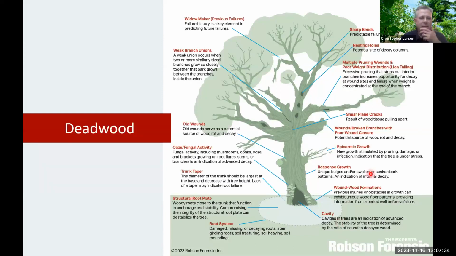I'm going back to this graphic that I mentioned earlier that points out a lot of these different visual cues that I look for on these inspections. And I'm circling a large piece of deadwood. This deadwood is large and it's at height in the tree. The higher up in the tree it is, the more velocity it's going to get when it gets to the ground or when it strikes an object, and it's going to bring more force and cause more damage.